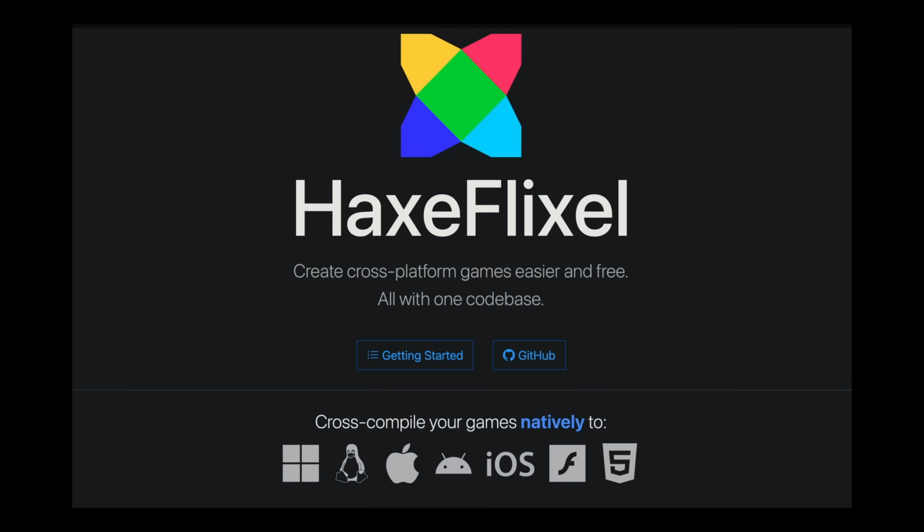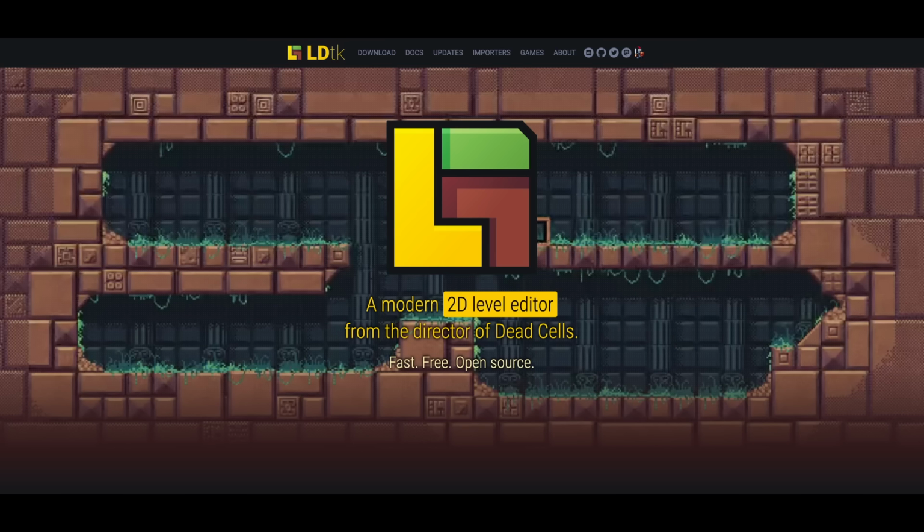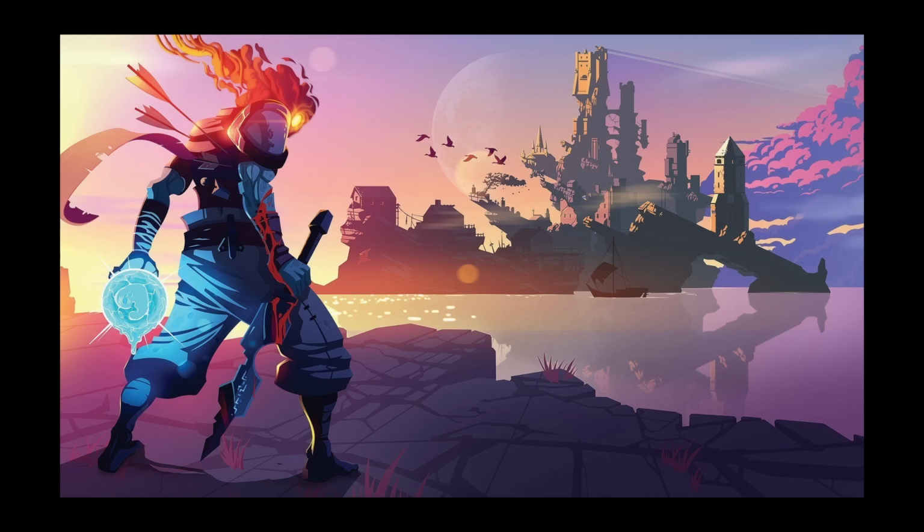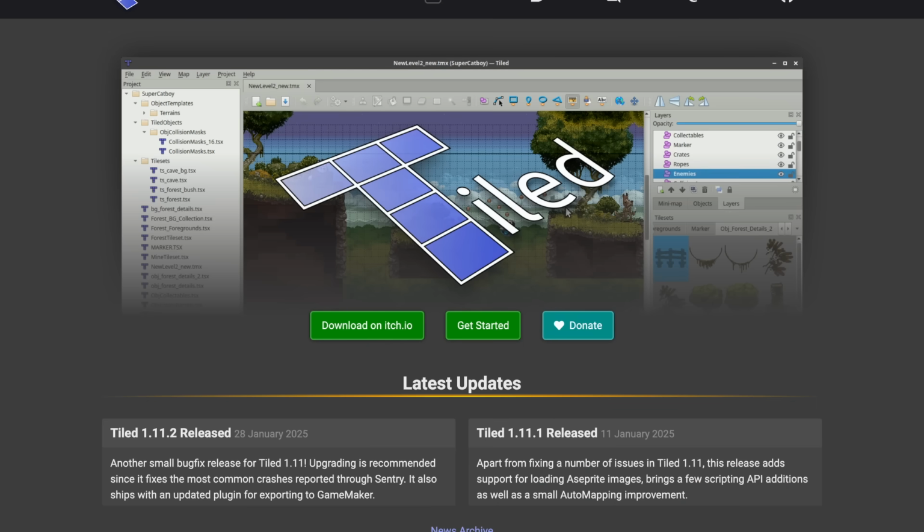I first found out about Ogmo when I tried learning the Haxflixel game framework. In the official tutorial, they used Ogmo to design the tutorial game's map. Since I didn't end up pursuing Haxflixel much further, I kind of forgot about Ogmo and moved on. As for LDTK, it was an editor made by the developers behind the popular game Dead Cells. It looked nice, but I ended up using Tiled because it was the most popular option.